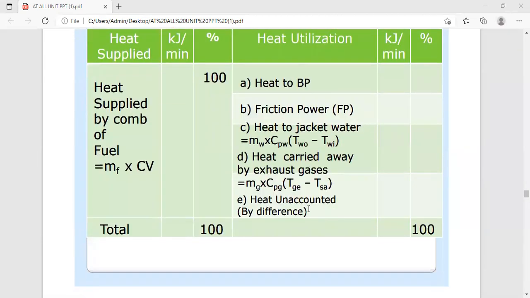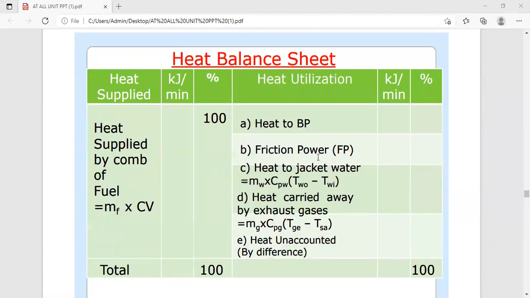So this is the tabular representation of the heat balance sheet. While solving the numerical, you have to draw this heat balance sheet at last. Just see here, on the left side, the heat supplied by the combustion of the fuel, that is the heat input, we write mf into cv, and whatever value we get in kilojoule per minute, we write over here.